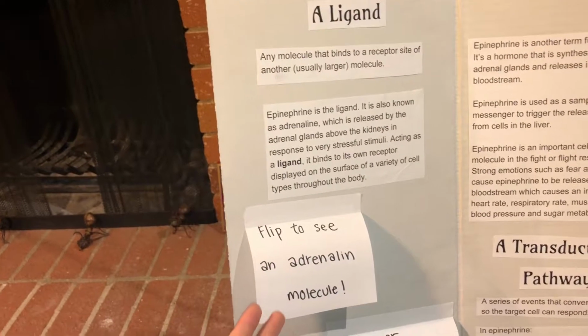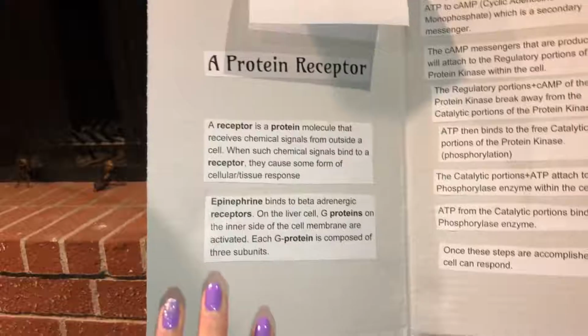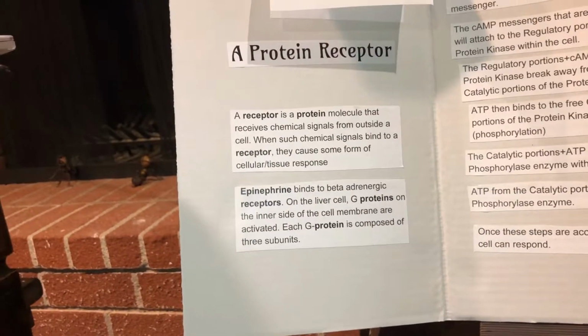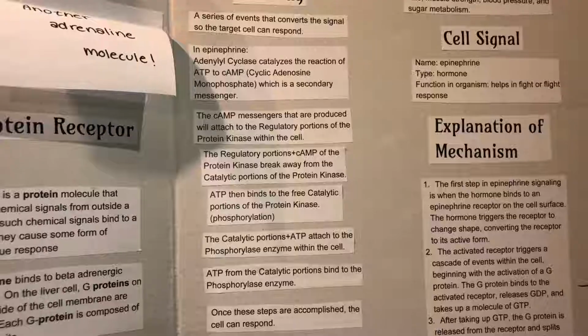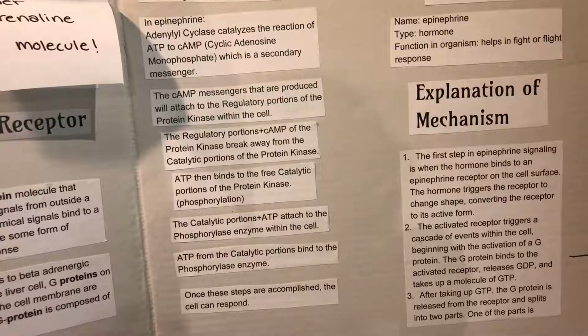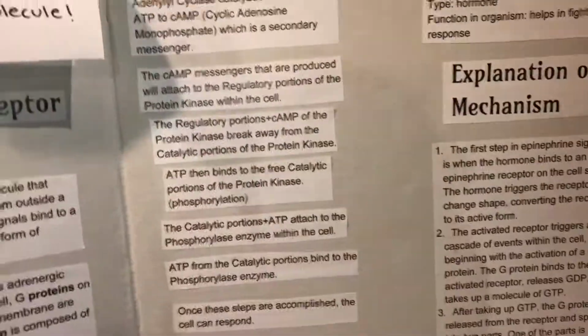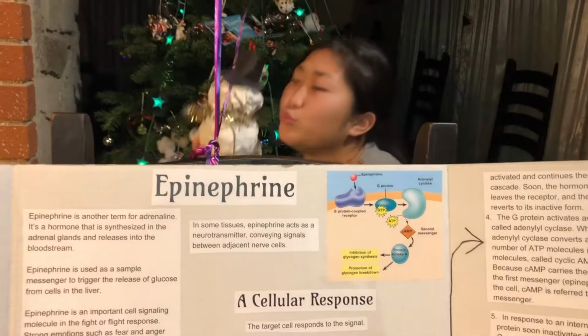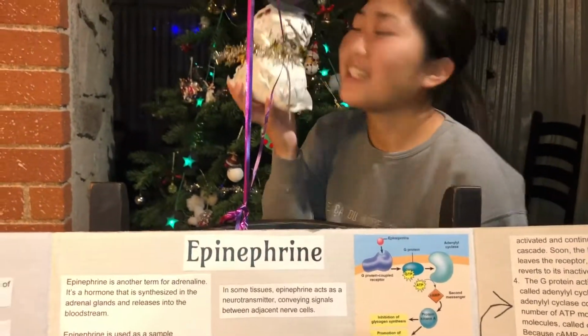So it is also known as epinephrine binds to beta adrenergic portions of the protein kinase. Protein kinase. Oh my god. And then this intracellular, wait, I don't know what I'm saying.